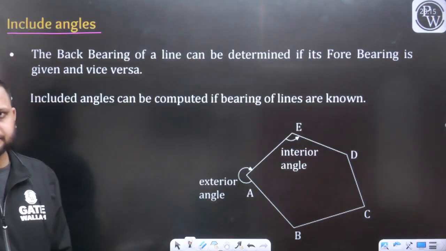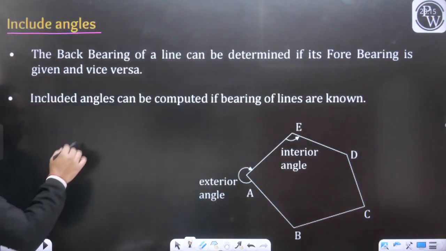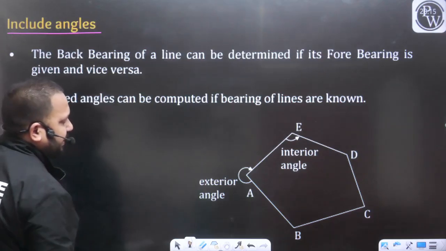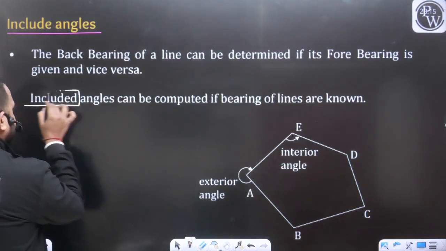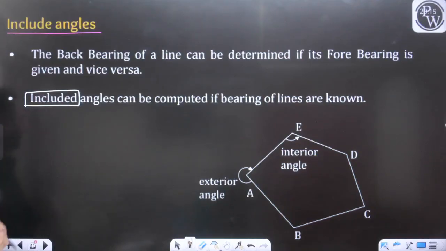Similarly, the included angle can be computed if the bearings of the lines are known. You can calculate the included angle if you know all the bearings of the lines.